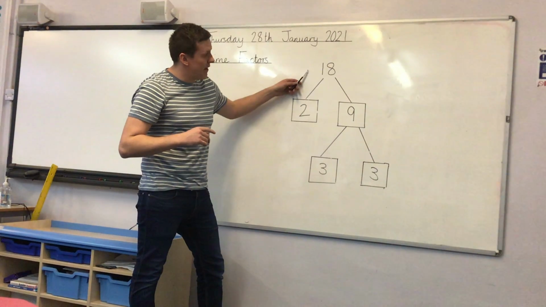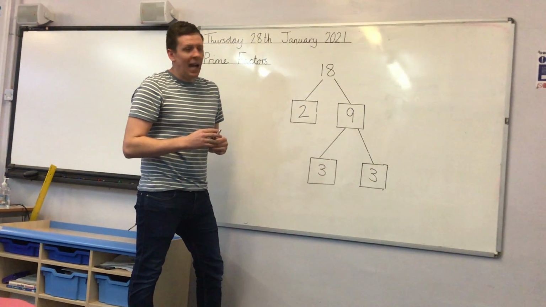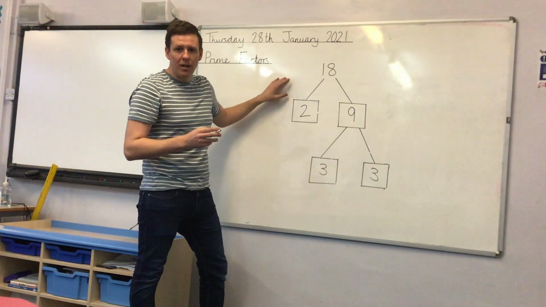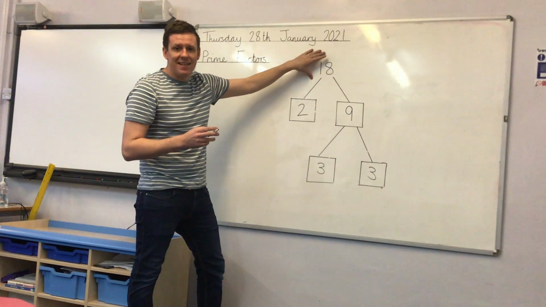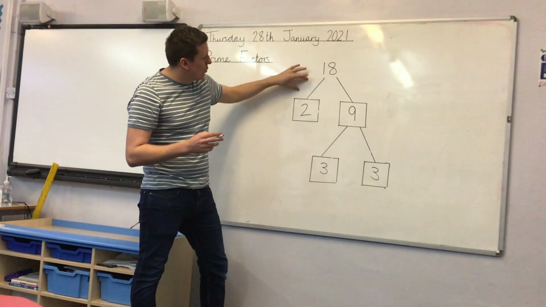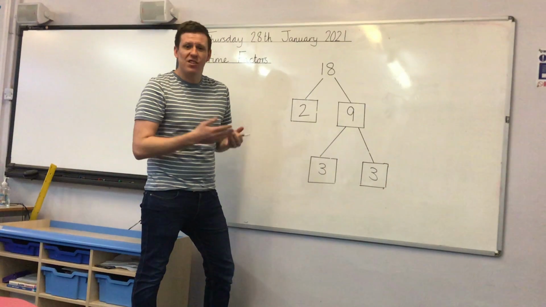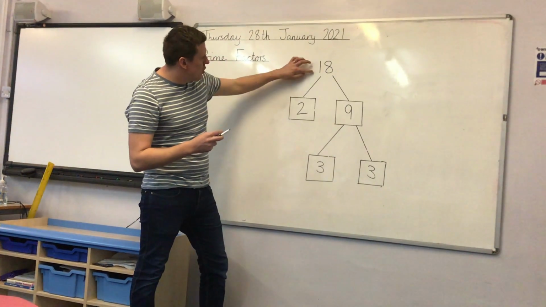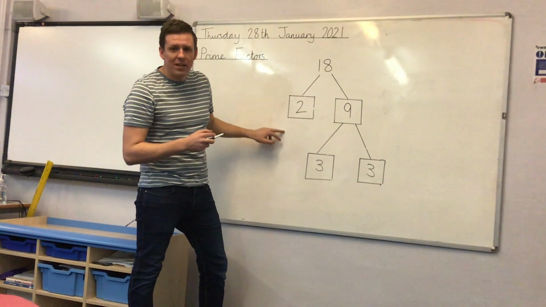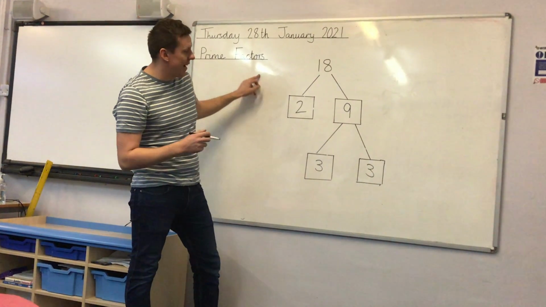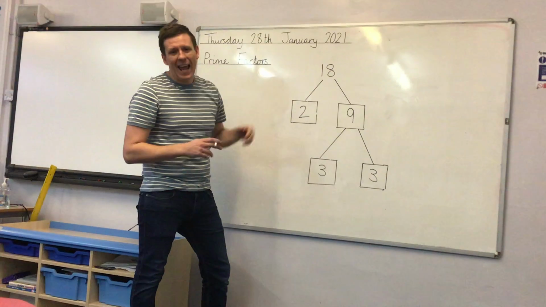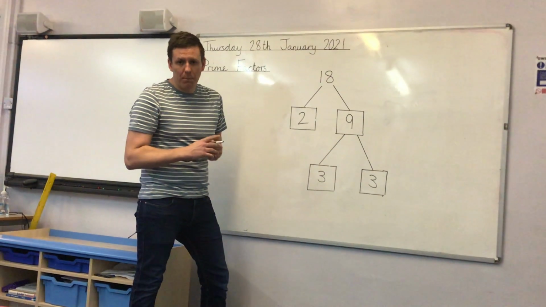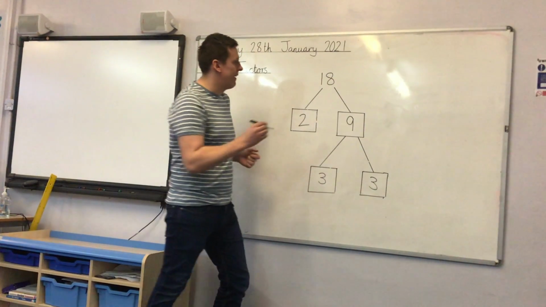We call this, Year 5, a factor tree, and it's a way of breaking down our starting number, in this case 18, in order to work out the numbers that go into it, that it will divide by. And you can do this until you end up with just the prime factors. And we can write any number, Year 5, as a product of its prime factors.